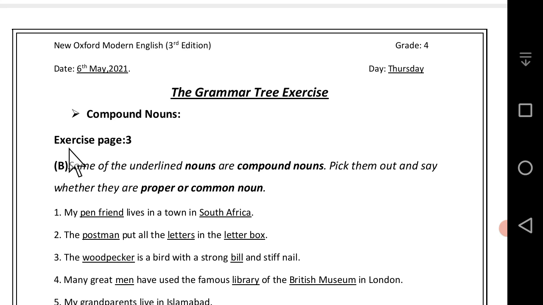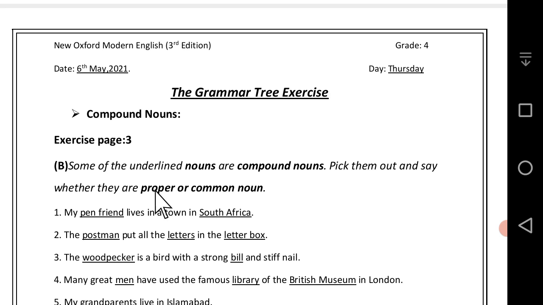Here, exercise page number 3. Some of the underlined nouns are compound nouns. Pick them out and say whether they are proper or common noun. Okay, here is proper and common noun.